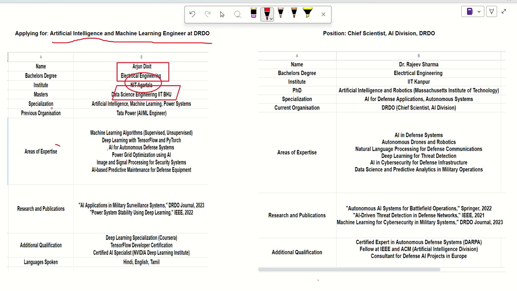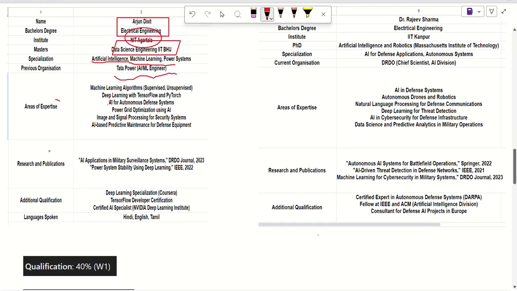After that, Arjun possesses specialization in artificial intelligence, machine learning, and power system. His previous organization was Tata Power, where he worked as an AI and ML engineer. His area of expertise includes machine learning algorithms, deep learning with TensorFlow and PyTorch, AI for autonomous defense system, power grid optimization, and various others.